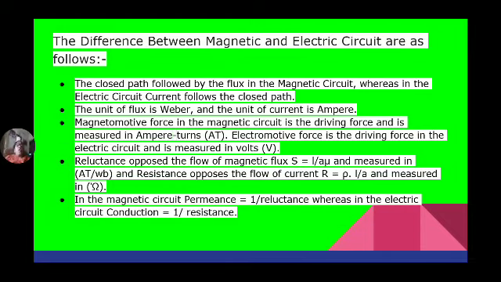The magnetomotive force in a magnetic circuit is the driving force and is measured in ampere turns, whereas the electromotive force is the driving force in an electric circuit and is measured in volts. The reluctance opposes the flow of magnetic flux, whereas resistance opposes the flow of current.